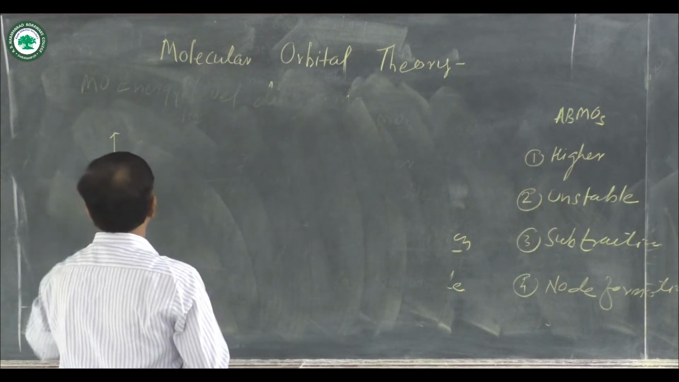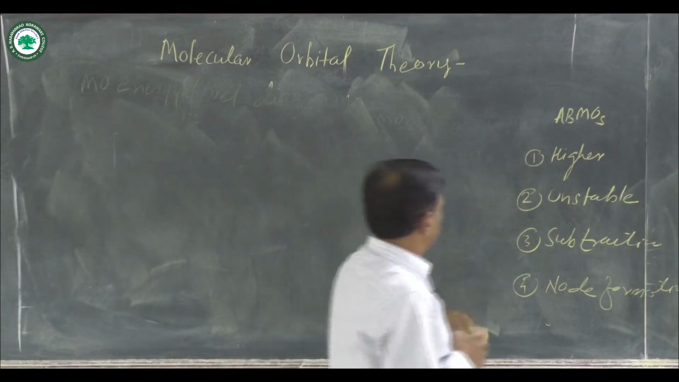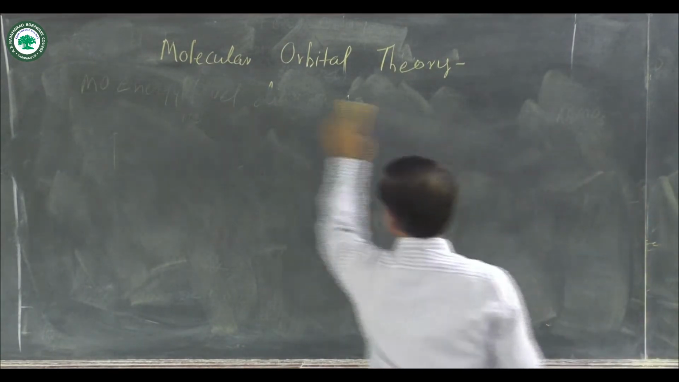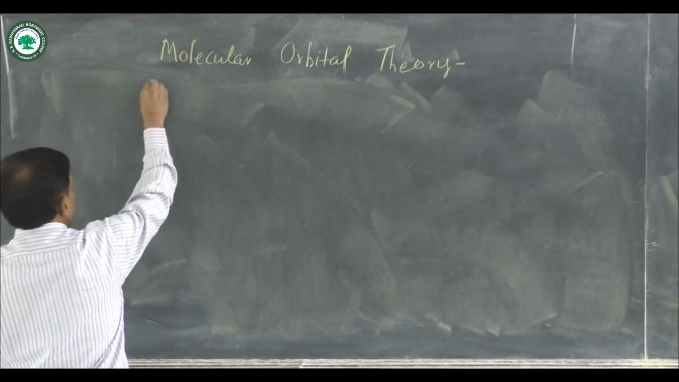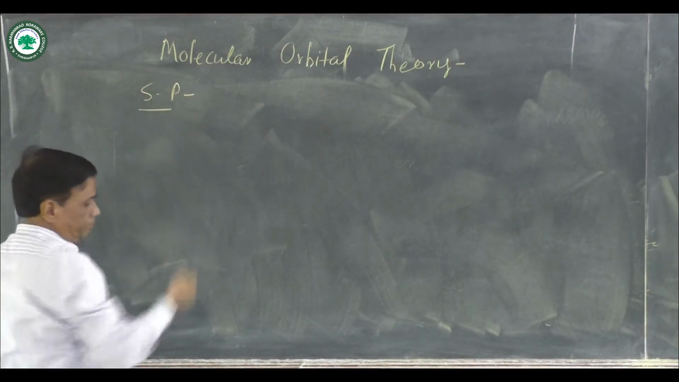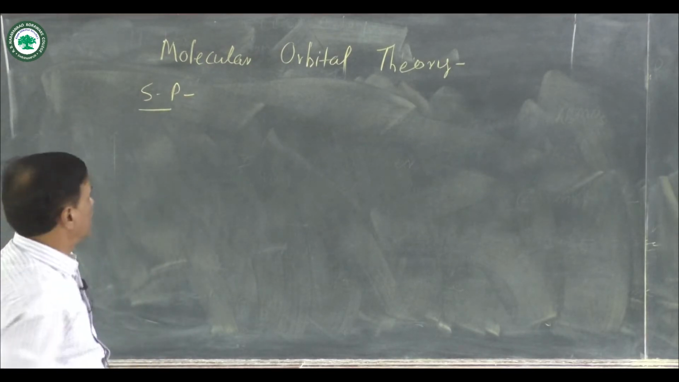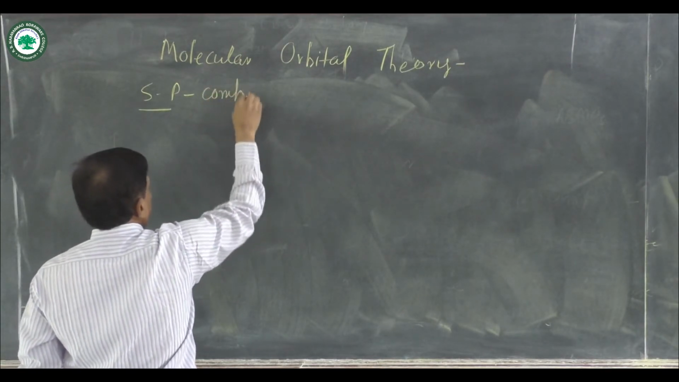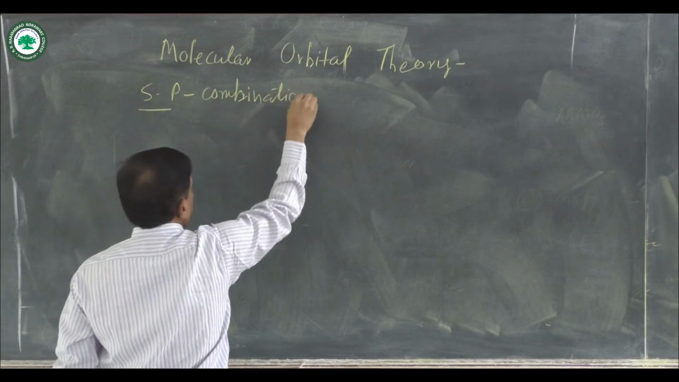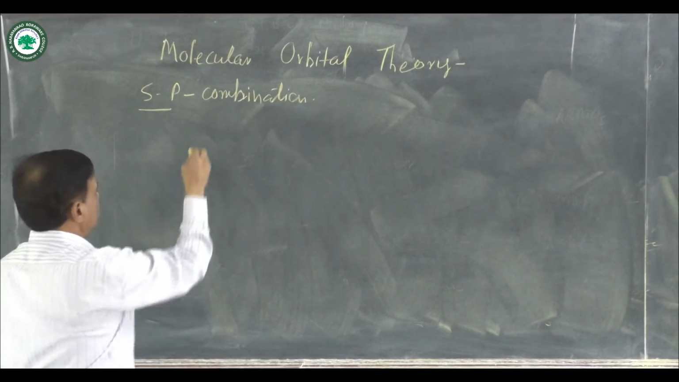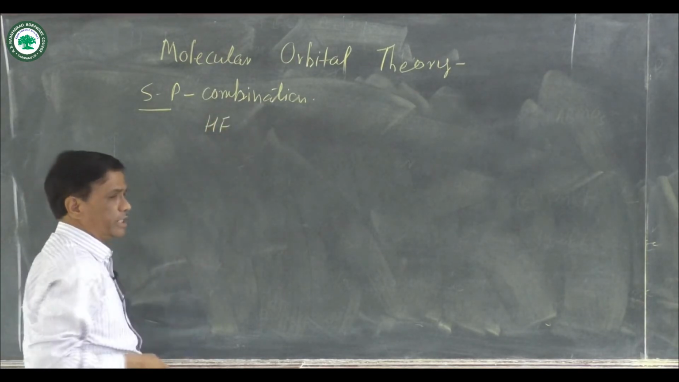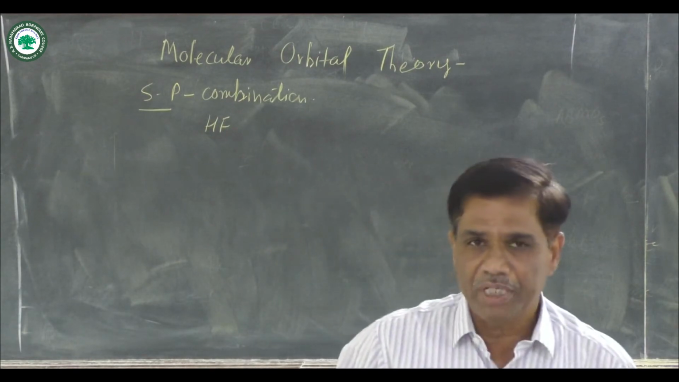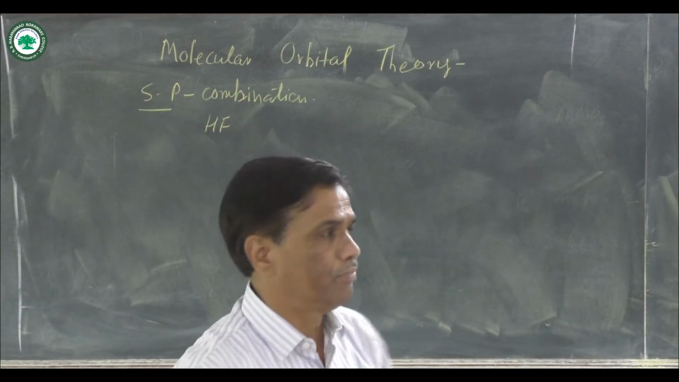Second type of combination of atomic orbitals is known as sp overlap, or sp combination. Here an s orbital combines with a p orbital, and it is known as sp combination of atomic orbitals. Example: suppose there is a formation of the hydrofluoric acid HF molecule. The HF molecule is formed by a combination of one hydrogen atom and one fluorine atom.